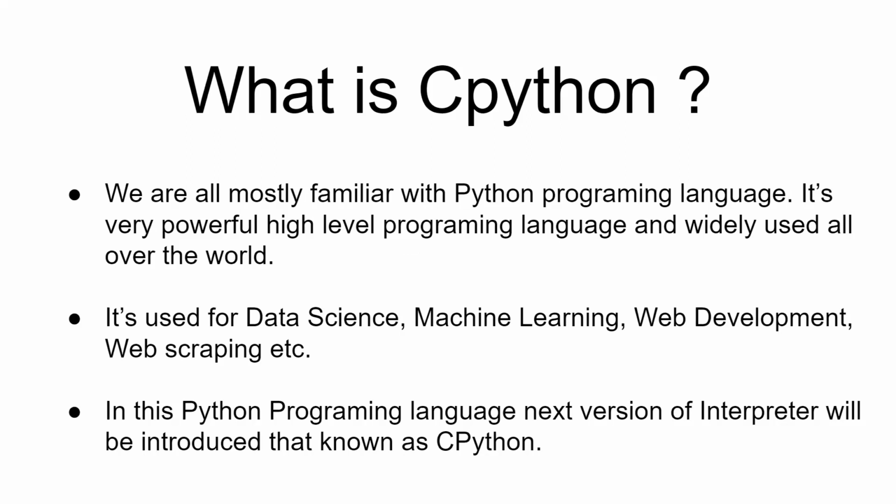So now what is CPython? CPython is basically an interpreter. Python is an interpreted language and CPython is one of the interpreters. Whatever versions we have right now in the market, like 3.7, 3.8, 3.10, they are using a standard interpreter that comes with a Python installation. But now this CPython is a next generation interpreter. So what is this next generation interpreter?